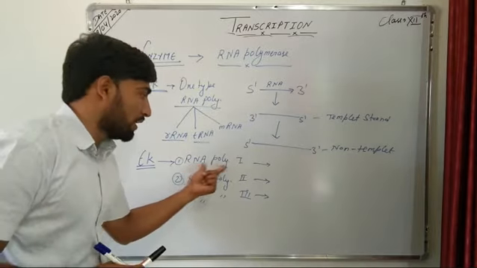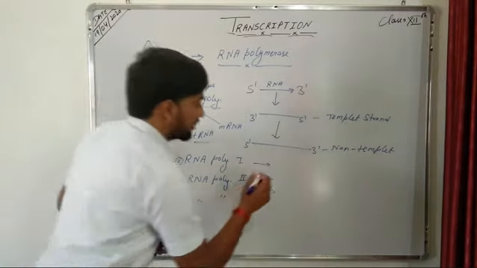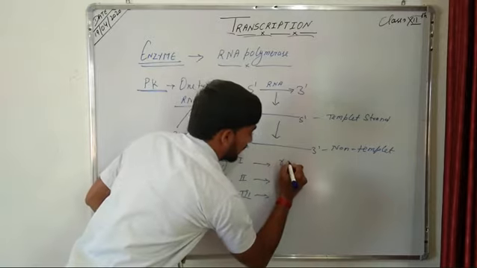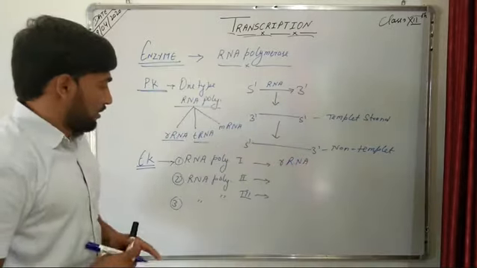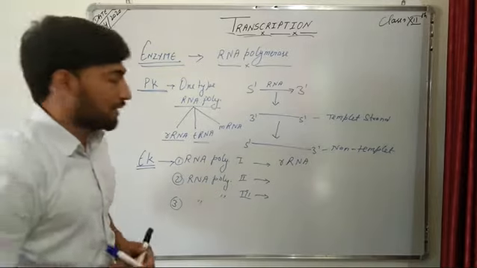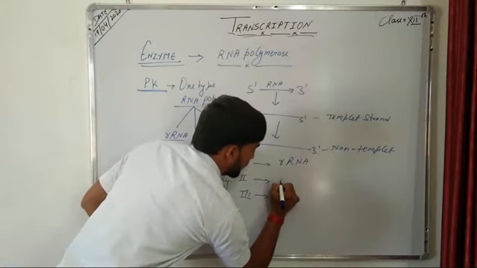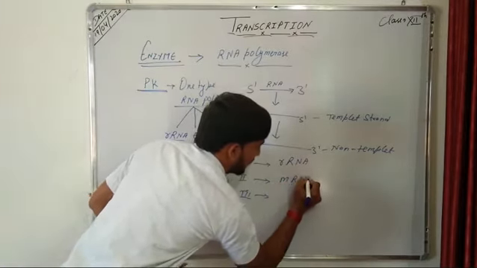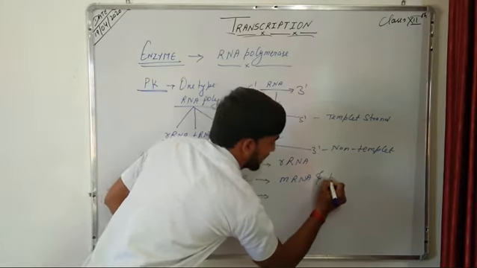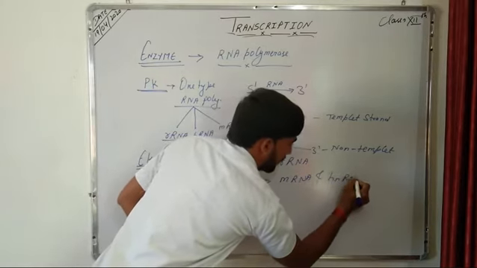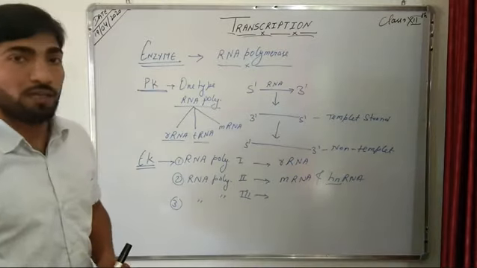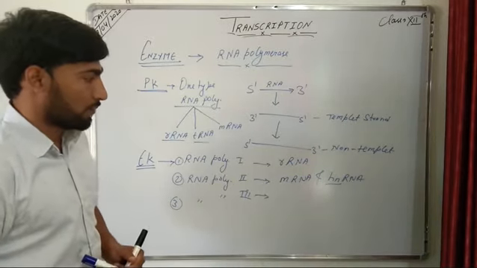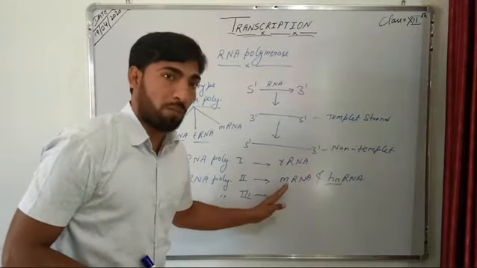So RNA polymerase first synthesizes the rRNA. RNA polymerase second synthesizes the mRNA and the hnRNA. hnRNA is heterogeneous nuclear RNA, which will later on convert into mRNA only.